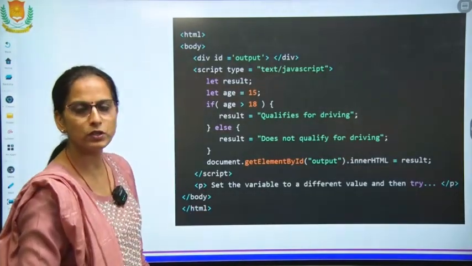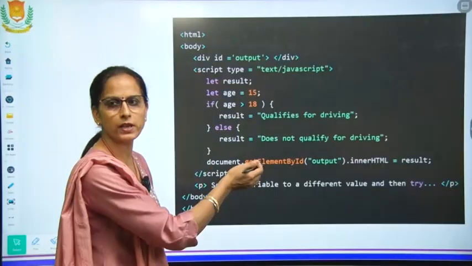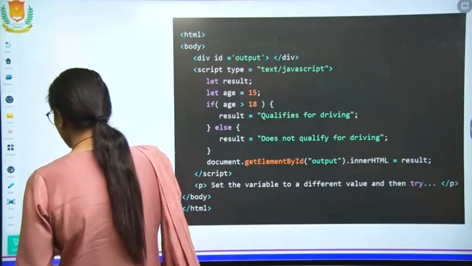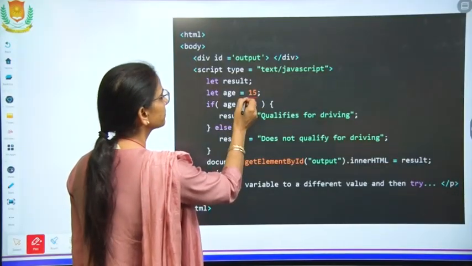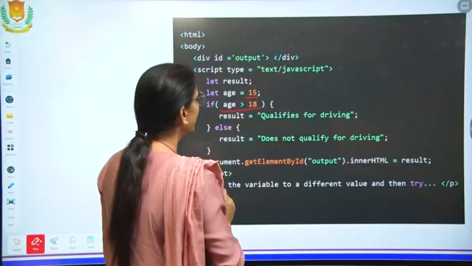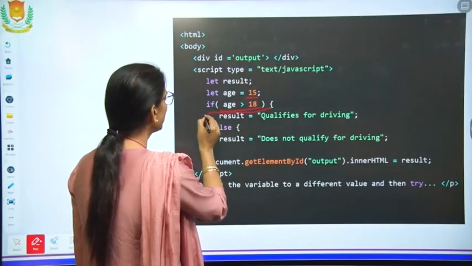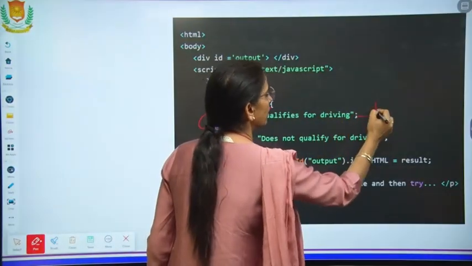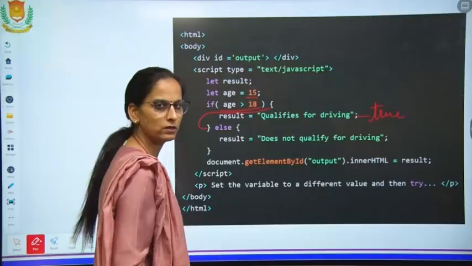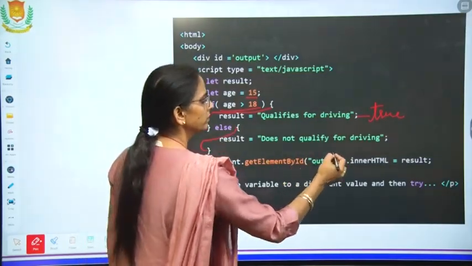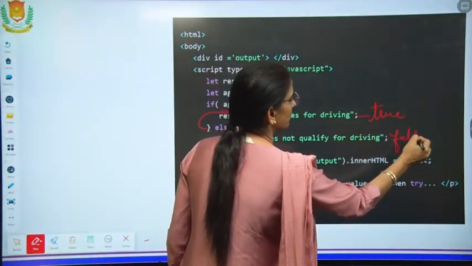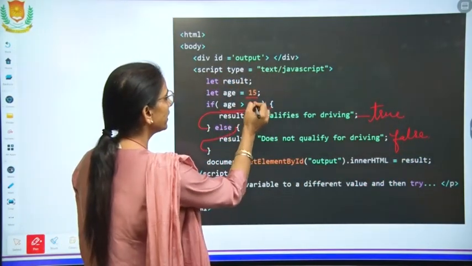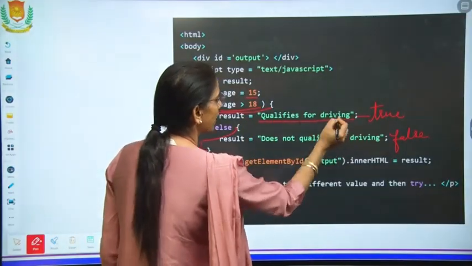Now we have an example for this also. We will modify this same program with the else now. Age is 15 we have taken now. If age is greater than 18, this section is the true part and this section is the false part. So if age is greater than 18 then qualifies for driving.